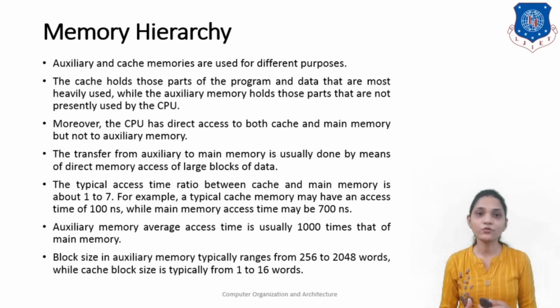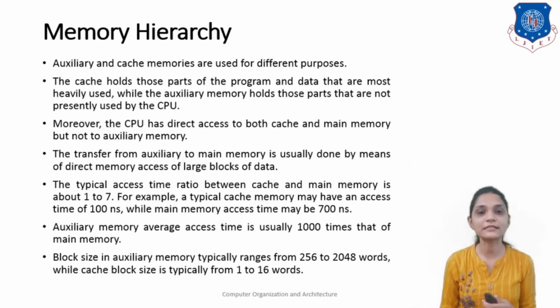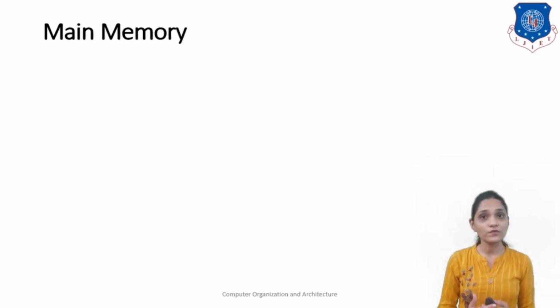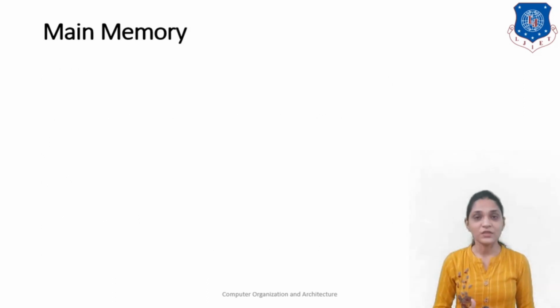The block size of the auxiliary memory typically ranges from 256 to 2048 words, while the cache block size is typically from 1 to 60 words. So these are the basic differences between the auxiliary memory and the cache memory. Next we will see the main memory.